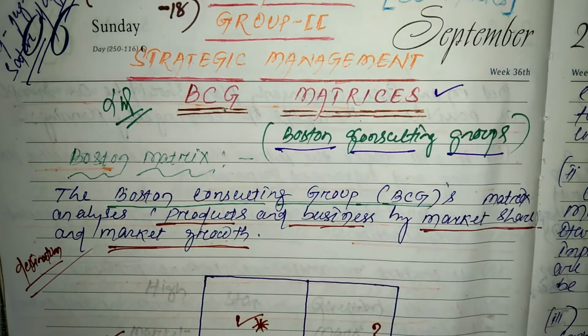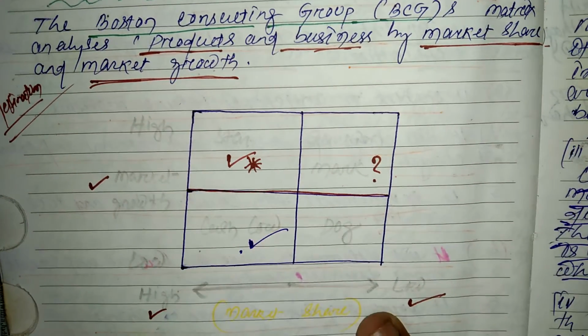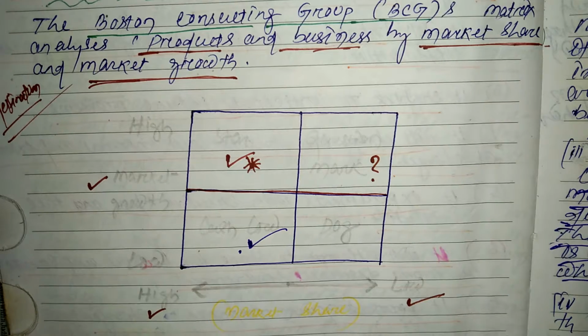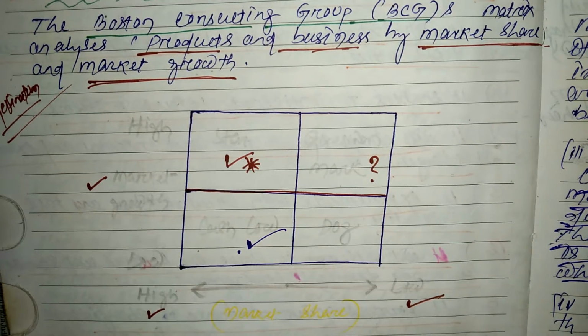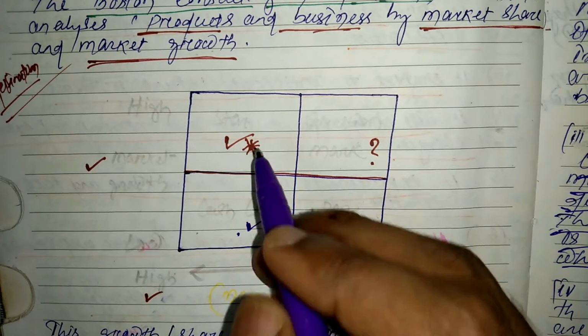Here is the entire structure of the BCG matrix. Here is the market share, high market share on one side and low market share on the other. This axis is your market growth, high market growth and low market growth.